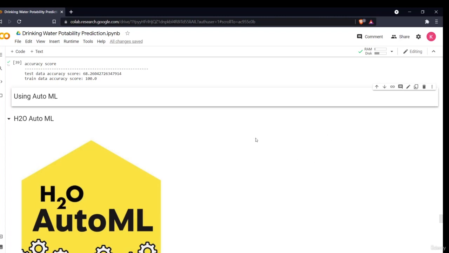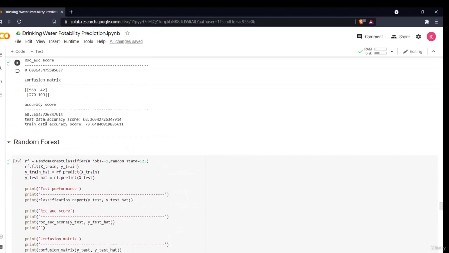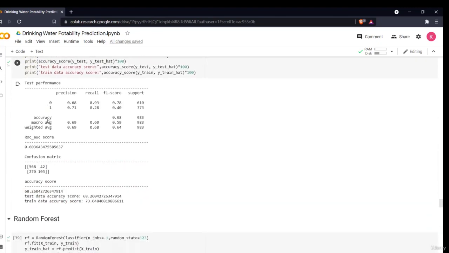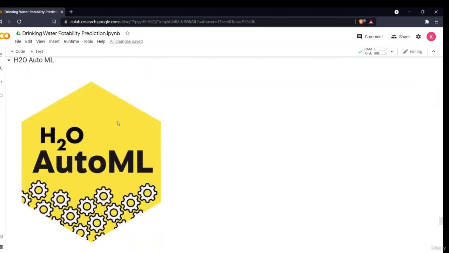Then we used three different machine learning models, that is random forest, SVM and logistic regression, in which we saw that none of these models were performing that well. The accuracies were around 70% only, which is a decent accuracy but not a good accuracy. So if we had hyper-tuned the model, maybe they would have performed better, or if we had used a different model, it would have performed better.